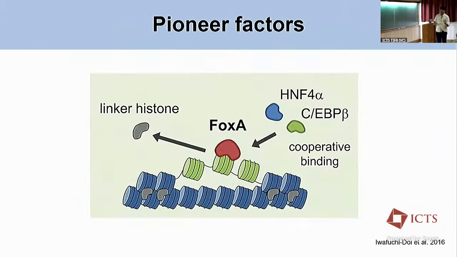Let me give you a brief overview of what FOXA1 does. Like I said, it's a pioneering factor. What a pioneering factor does is it can bind to closed chromatin. Upon binding to the closed chromatin, it has a domain which can invade the nucleosome and remove the linker histone. Then it can also recruit other chromatin remodelers, which can open up the DNA. Because of the opening up of this DNA, now the transcription factor, which is ER alpha, and other transcription factors can also bind in. So it can be possible that FOXA1 is trying to create these sites even before signaling. FOXA1 sets the framework, and then ER alpha can come in, and then the signaling would proceed.